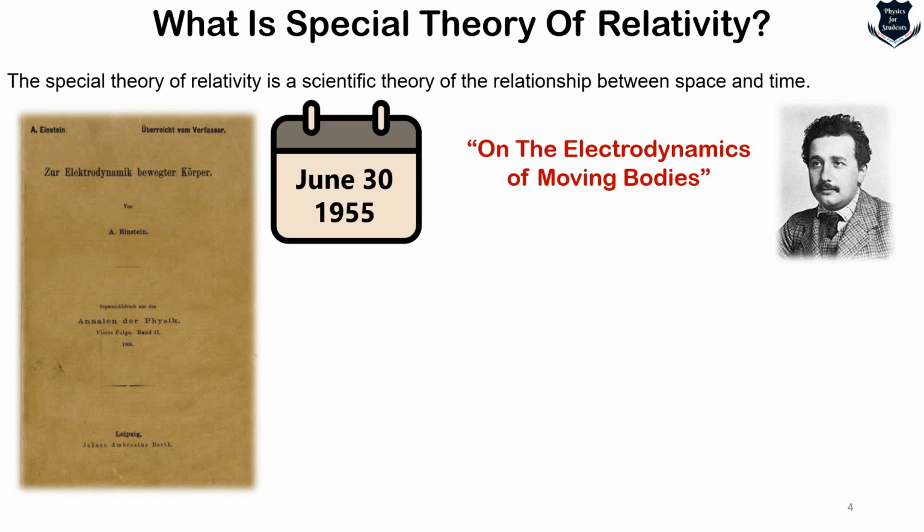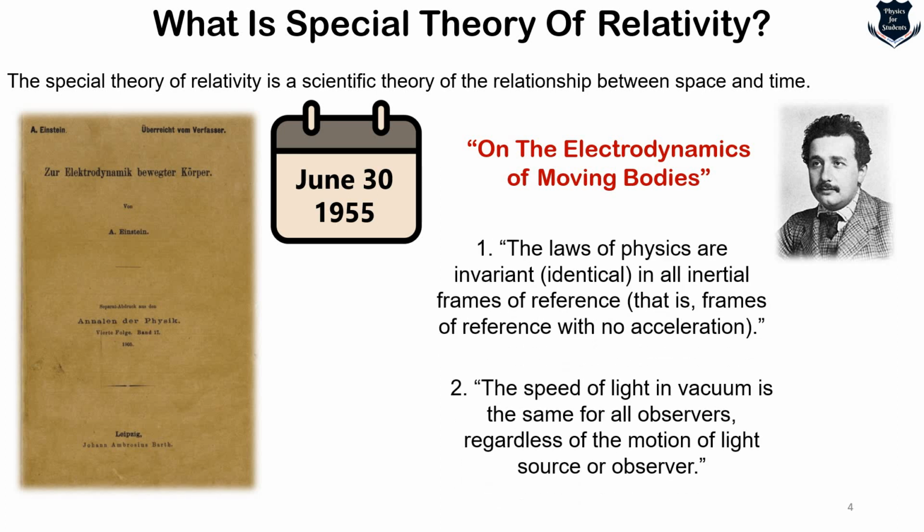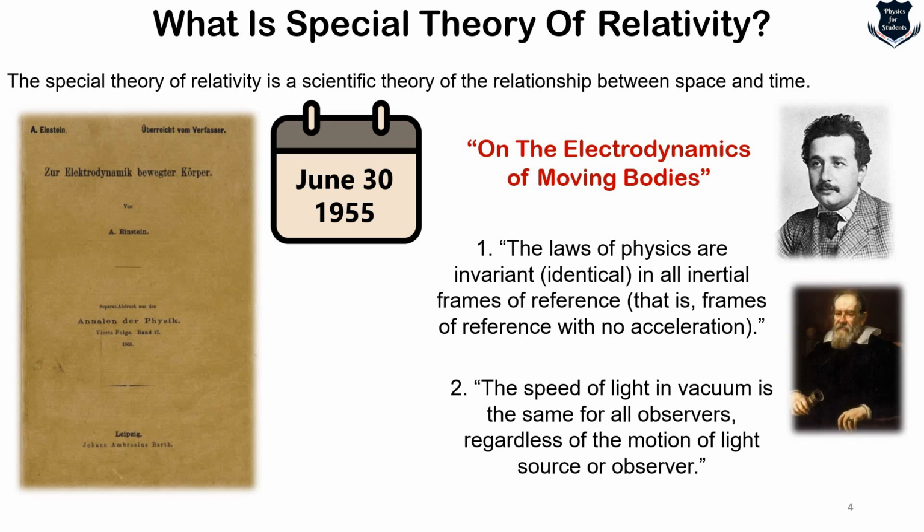Now, the paper uses Planck's concept of energy quanta to describe how light travels through space. There are two very important postulates. The first is that the laws of physics are invariant, identical, in all inertial frames of reference. The second postulate tells that the speed of light in vacuum is the same for all observers, regardless of the motion of the source of light. The first postulate was already established by Galileo Galilei many years back, and that is called Galilean relativity, which I think you're quite aware of.